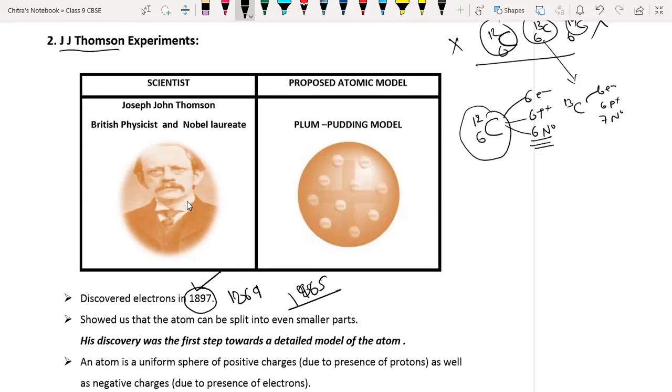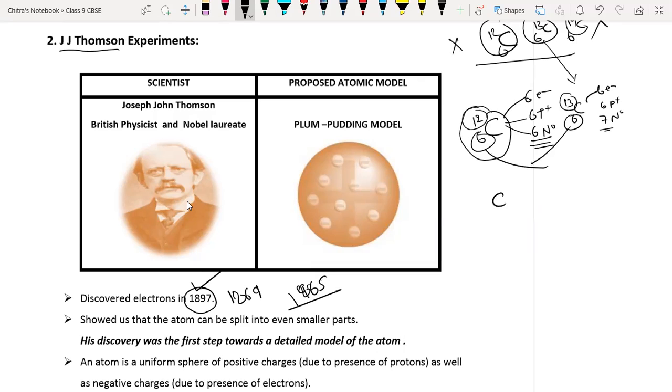So due to the presence of one extra neutron, carbon shows one more atomic mass as compared to carbon 12. Here the atomic number is 6, which is the same, but the atomic mass is 13 here and 12 there. So atoms having the same atomic number but different atomic mass number are called isotopes.